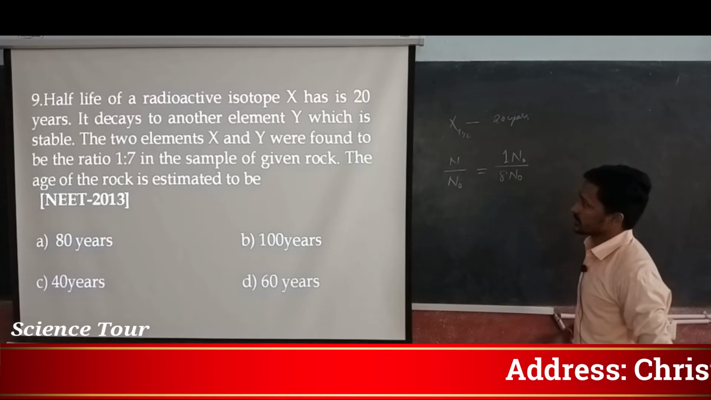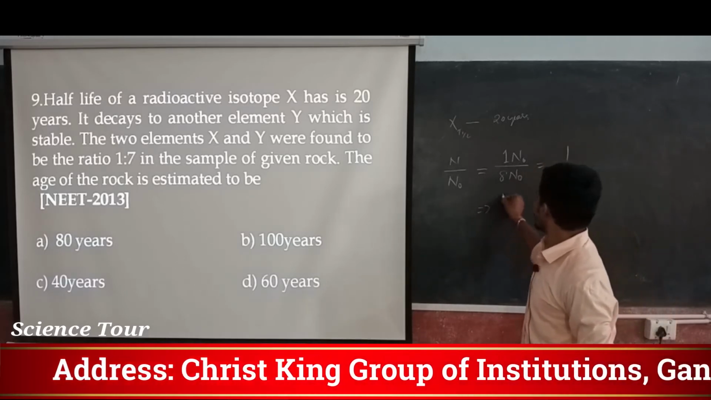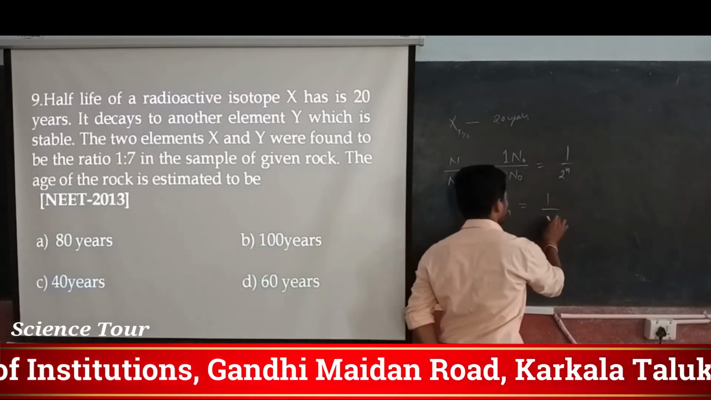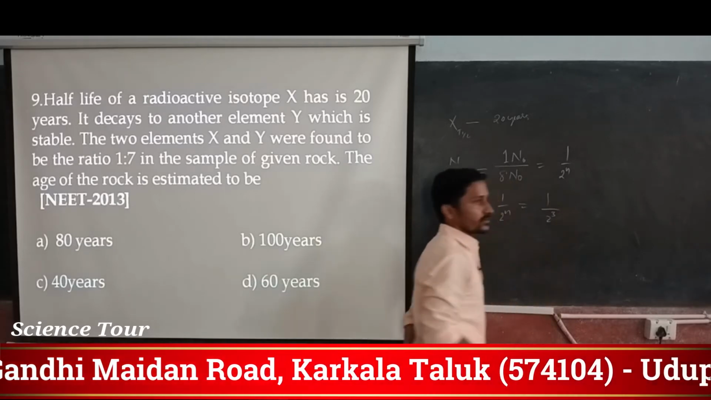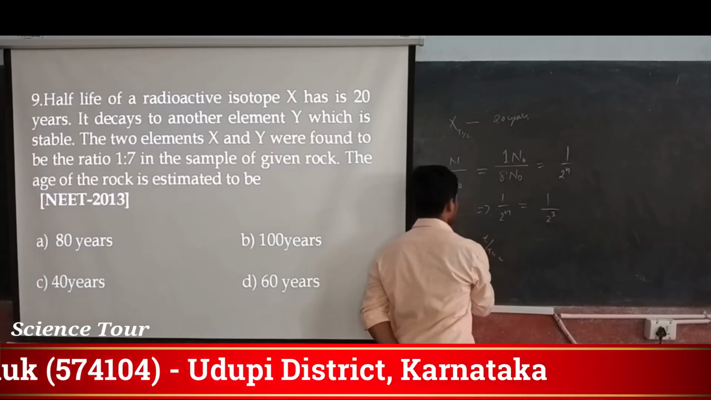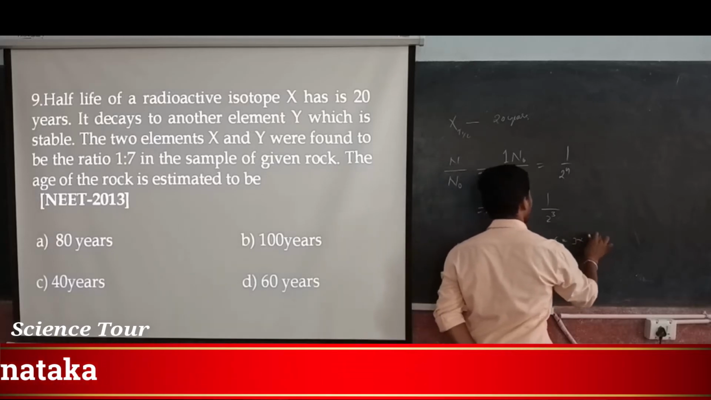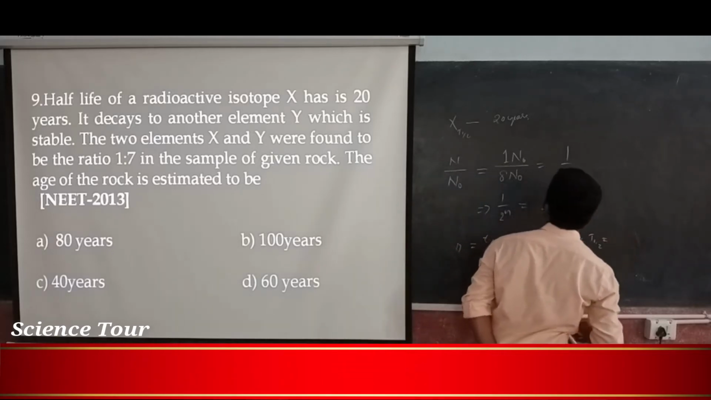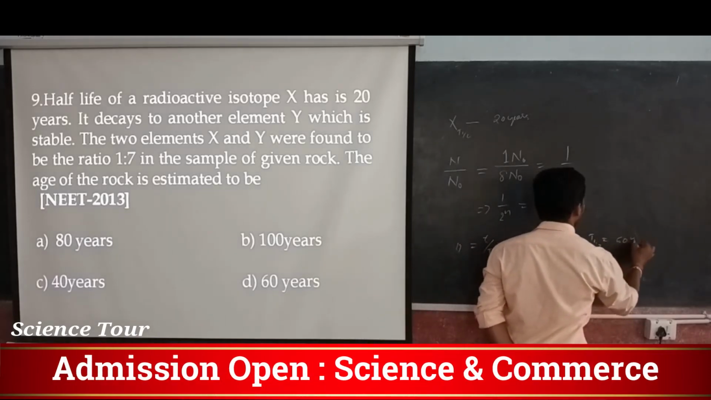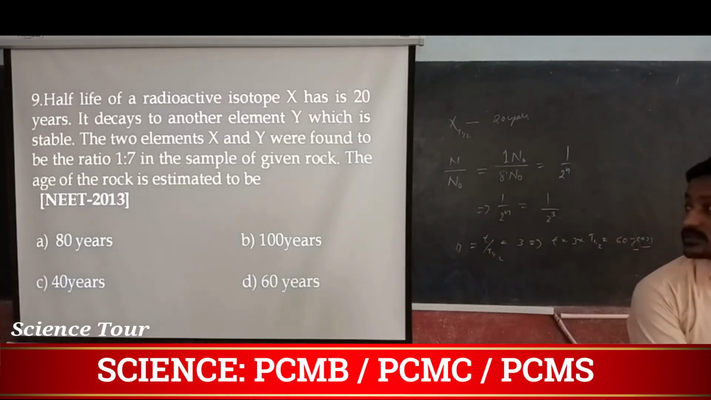So which is in the sample, that is 1 by 2 to the power n. So you can write that 1 by 2 to the power n is equal to 1 by 8, means 2 to the power 3. So t by t half, which is equal to n, is equal to 3, that implies t is equal to 3 into t half, which is 20 years into 3, that is nothing but 60 years. So go to the next question.